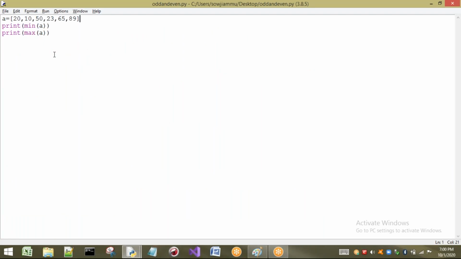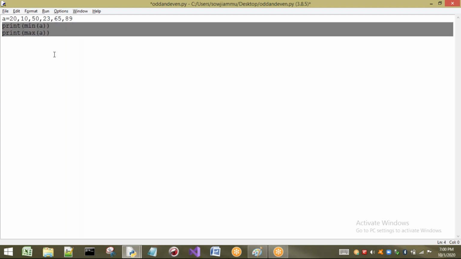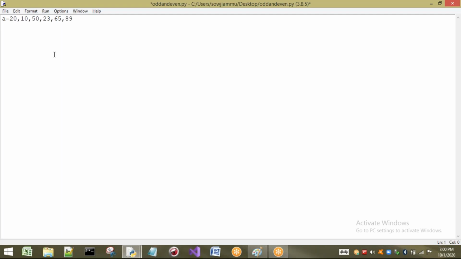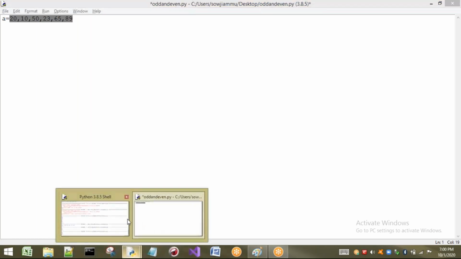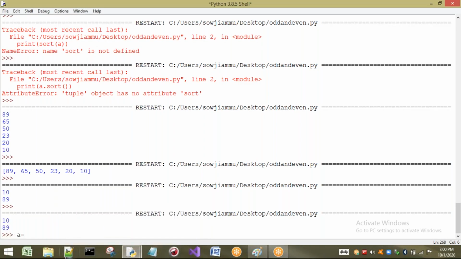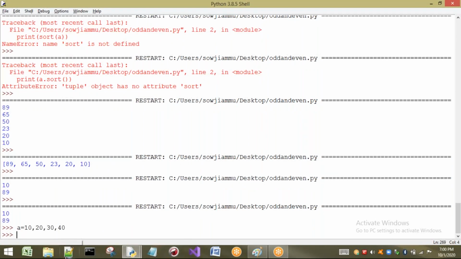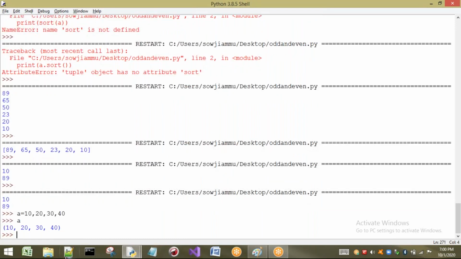Now an important concept is there, a 5 minutes concept. I will explain that. That is tuple packing and unpacking. This is a very important concept. Listen carefully. See here, when I write A equal to in this way, what happens? All these elements are going to be packed into A. That concept is called what? Tuple packing. Let us take 10, 20, 30, 40. All these elements are going to be packed into A as a tuple. This concept is called tuple packing.